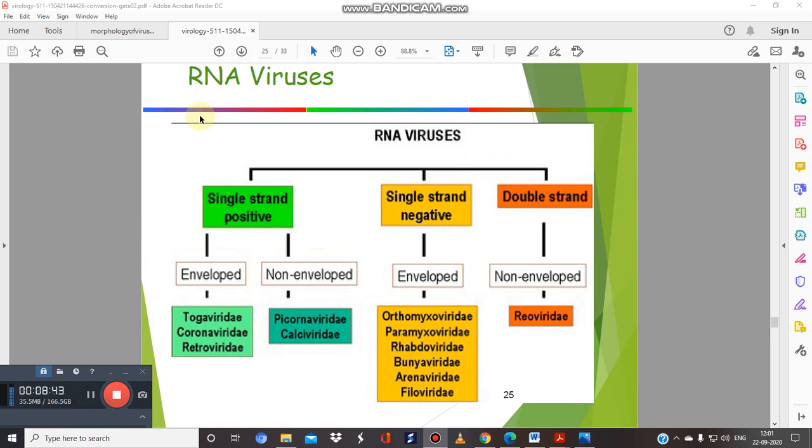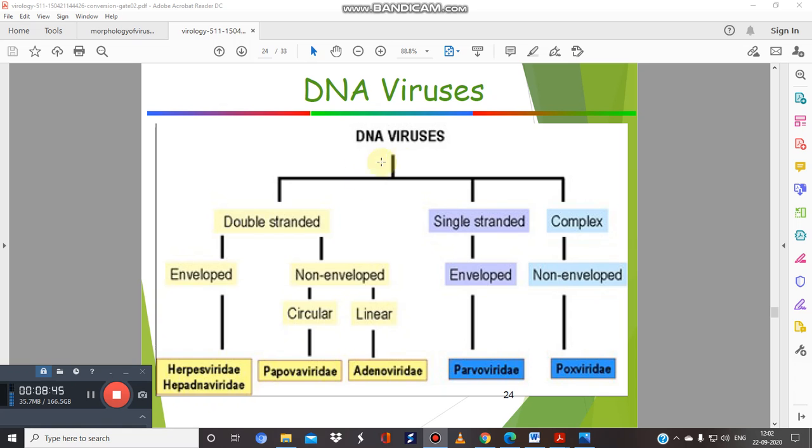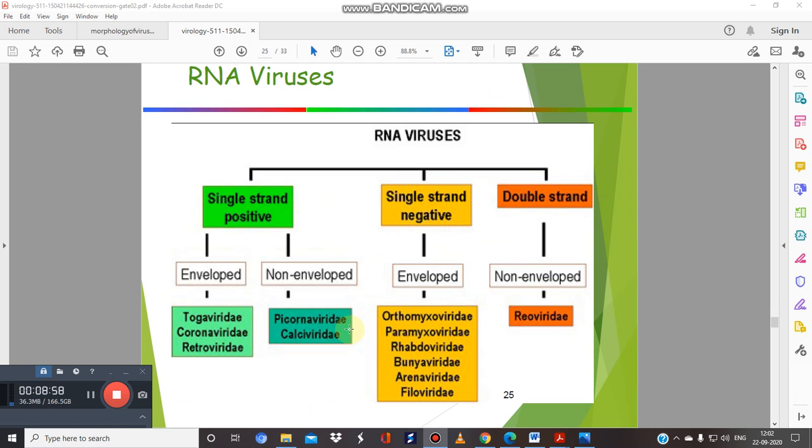This one is based upon the genetic material. So now we have DNA and RNA viruses. DNA viruses are again classified into double-stranded, single-stranded, and complex. In the double-stranded we have enveloped and non-enveloped, whereas in single-stranded we have enveloped, and in complex we have non-enveloped. So these are the examples. In the RNA viruses again we have single-stranded positive, single-stranded negative, and double-stranded RNA.